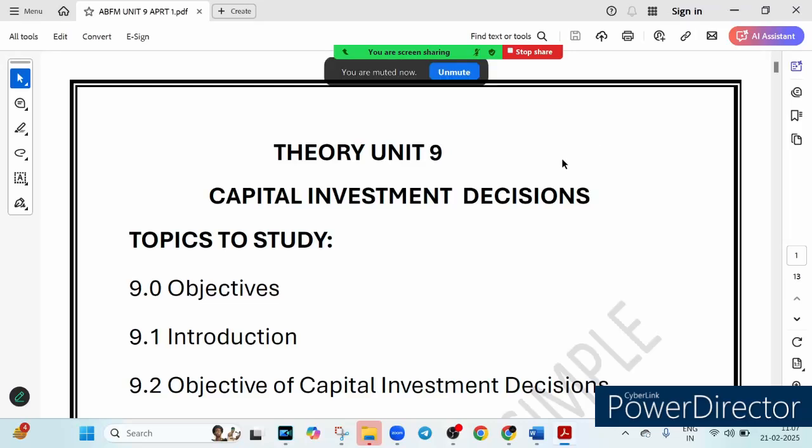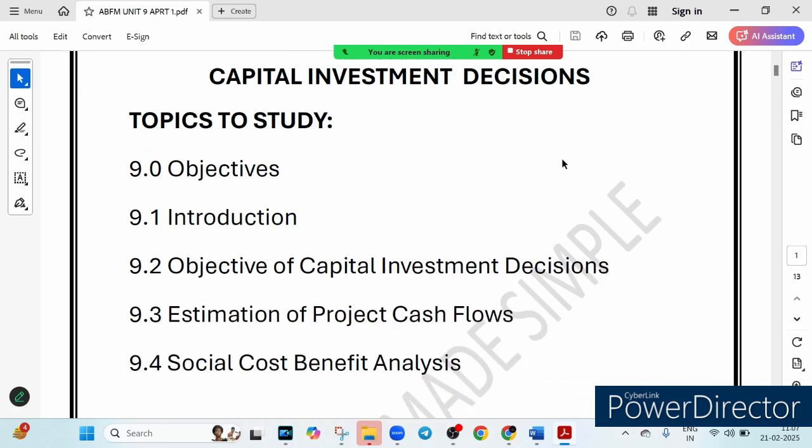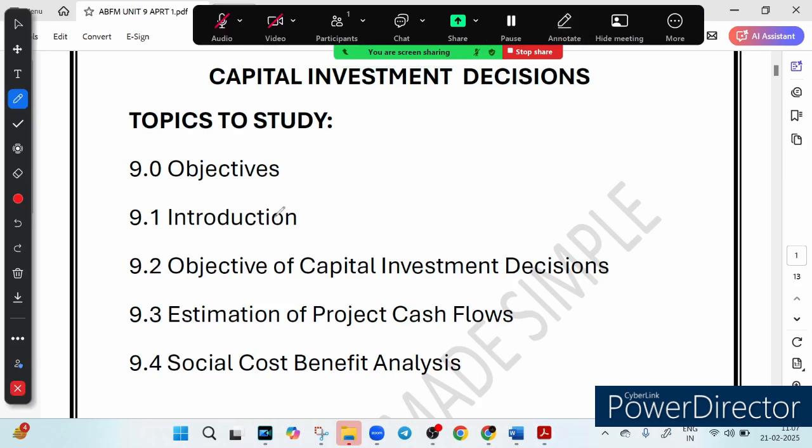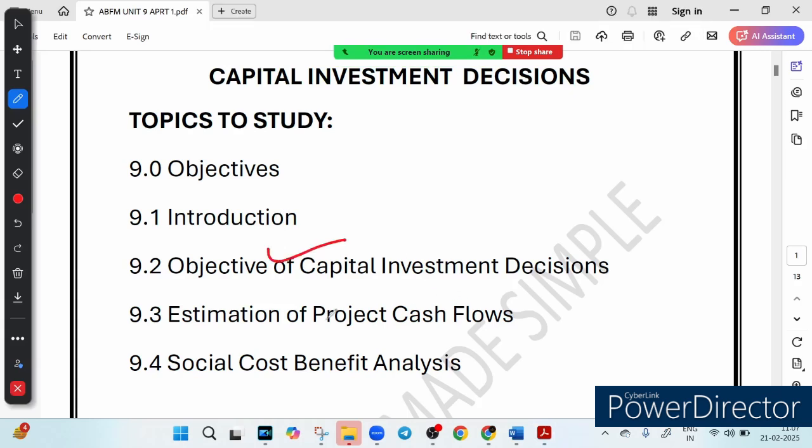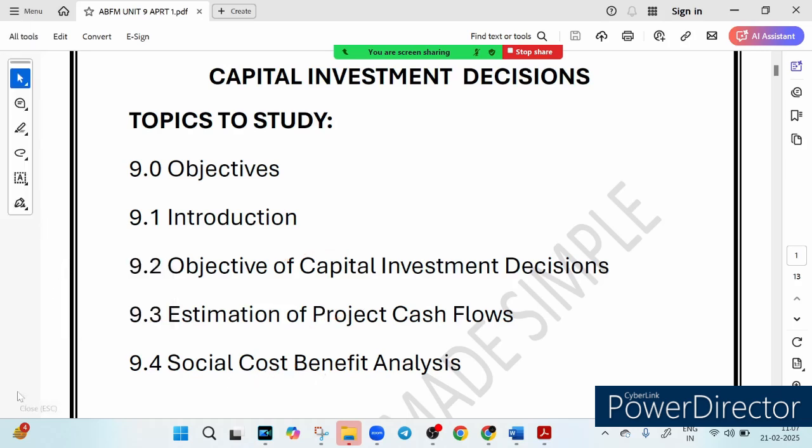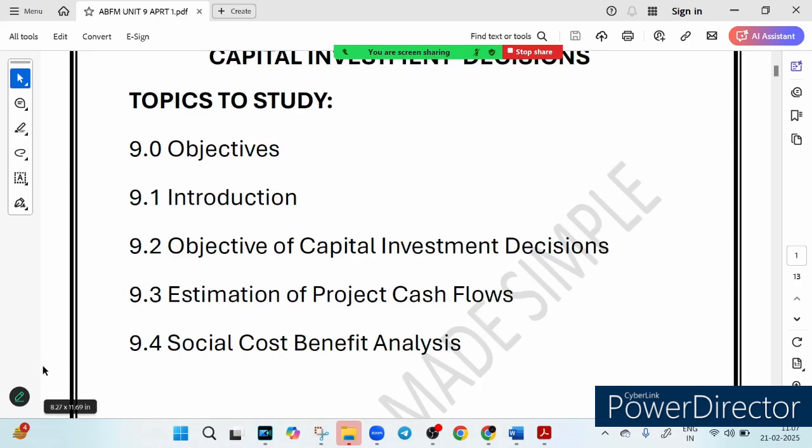In this particular video, we are covering unit number 9 theory portion of ABFM and the chapter name is Capital Investment Decision. So before delving into the chapter, let's see what are the topics which we have to go through. Objective, introduction, we have to see objectives of capital investment decision, estimation of project cash flow and social cost benefit analysis, which is called CBA. Right, so this is a very interesting chapter. We will apply the concepts which we have learned in the previous two chapters.